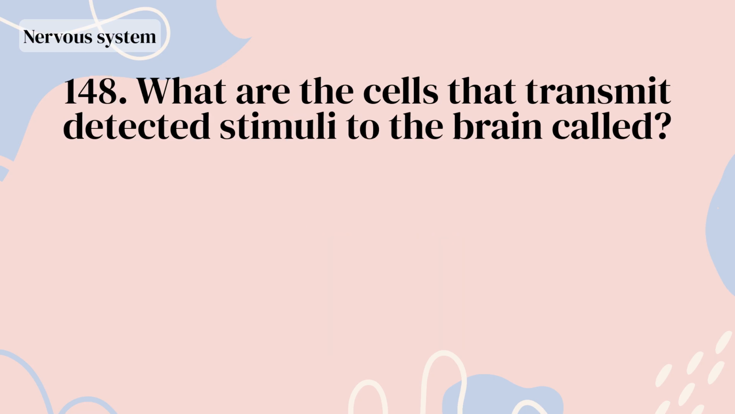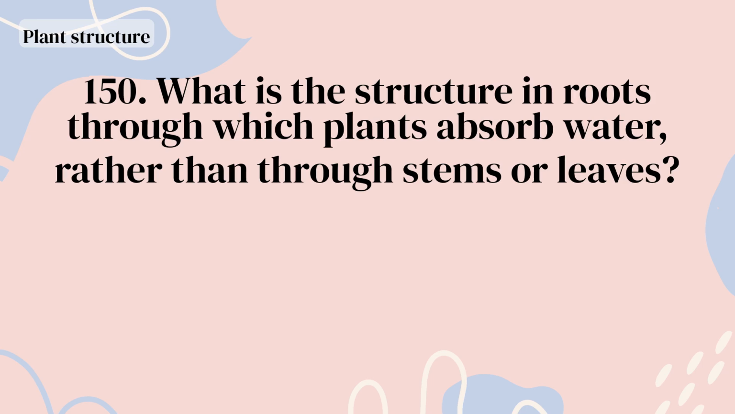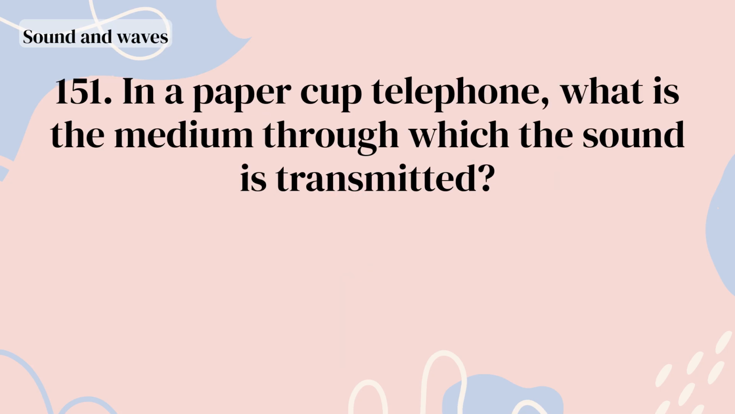Tendons. What are the cells that transmit detected stimuli to the brain called? Nerve cells. What are the openings in plants through which carbon dioxide is absorbed and oxygen is released? Stomata. What is the structure in roots through which plants absorb water, rather than through stems or leaves? Root hairs. In a paper cup telephone, what is the medium through which the sound is transmitted?